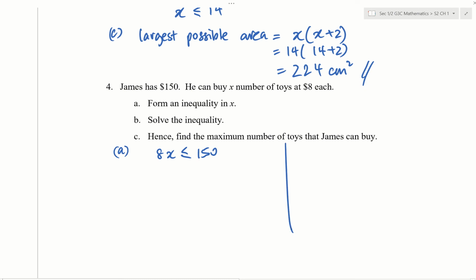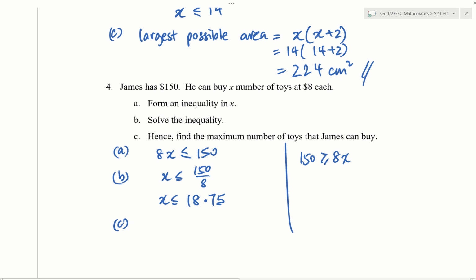Now you could very well have written 150 more than or equal to 8x. Yeah, this is fine also. This is the same thing. Just that I prefer to put the x on the left hand side. Now part B, solve. x less than or equal to 150 over 8. x less than or equal to 18.75. Find the max number he can buy.